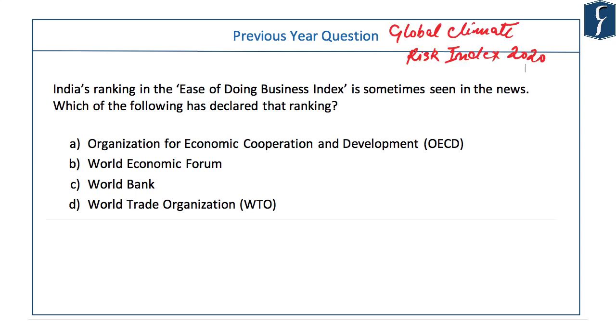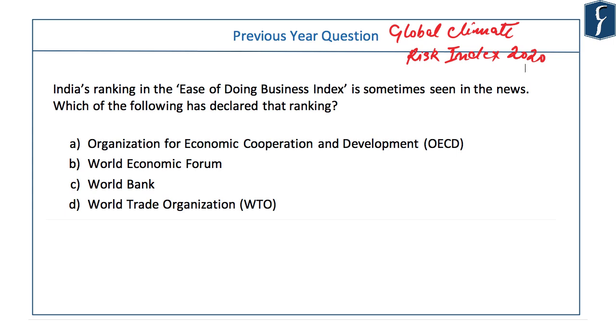I'll tell you a very important and interesting thing about indices and reports. First of all, it's important for the prelims exam because in recent time, for the first time, they asked about reports and indices in 2015, and ever since there has not been a year in which UPSC has not asked about reports and indices in the prelims examination. So of course, it's important for the prelims exam, but its utility does not end there.